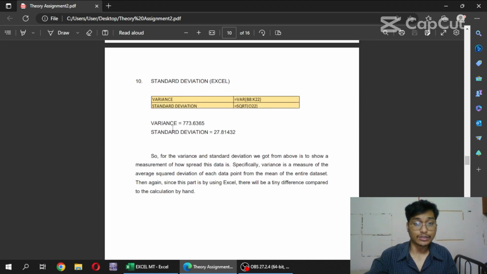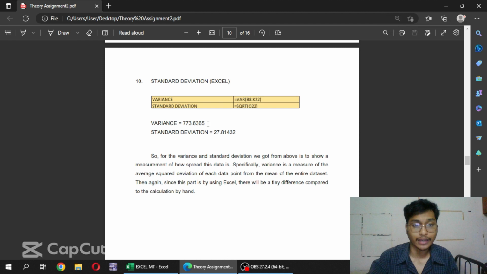And for standard deviation using Excel, we'll use this function right here, which is the variance function and standard deviation function. We'll get the variance by using Excel 773.6365, and the standard deviation we'll get 27.81432.